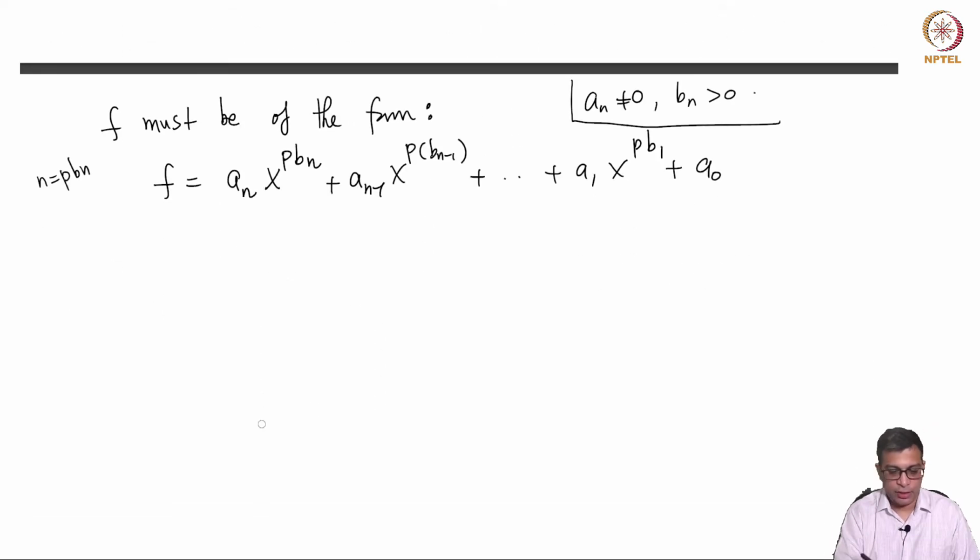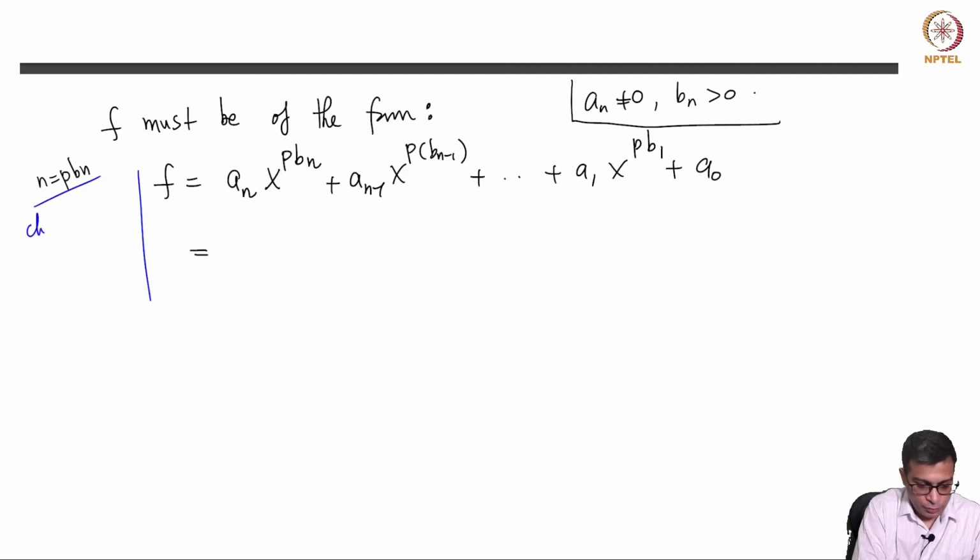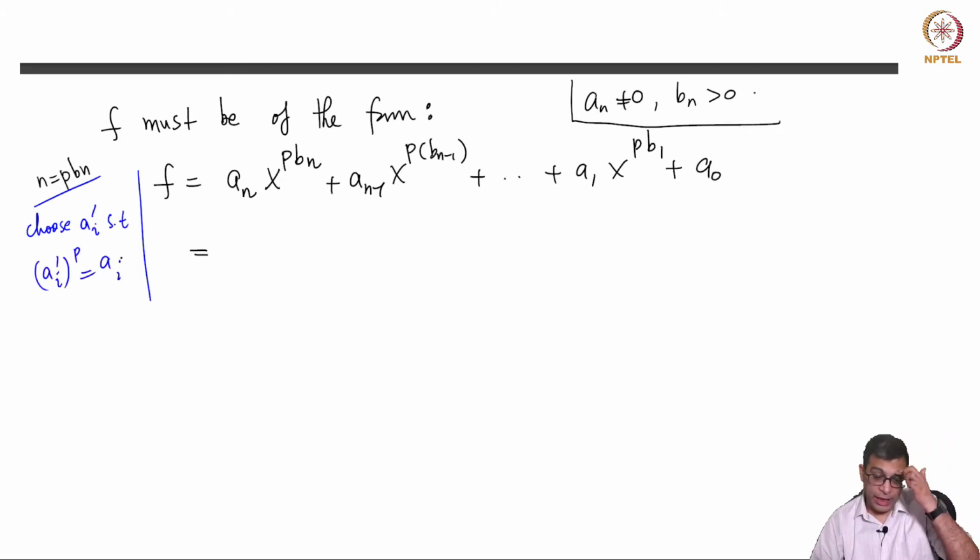But then here is where we use the fact that a_n has a pth root. So choose a_i prime such that a_i prime power p is a_i. Every a_i has a pth root.